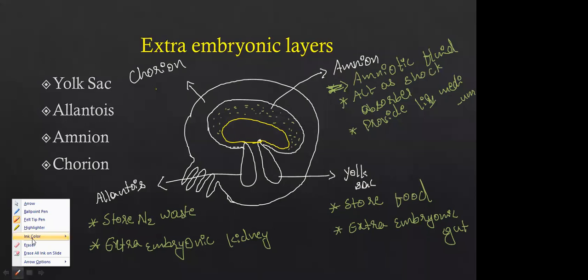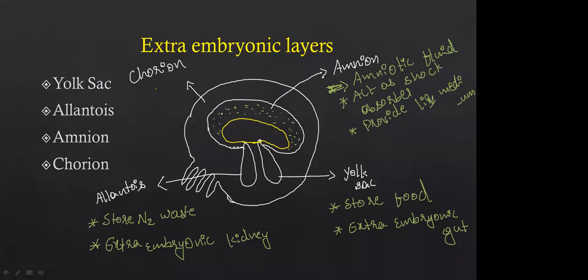So what happens is that if the female is pregnant, then they extract the amniotic fluid. By examining the amniotic fluid, the doctors will say whether the baby is healthy or not, and what is the baby's condition.